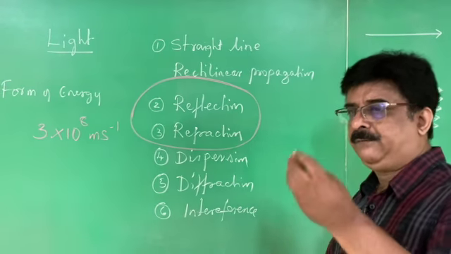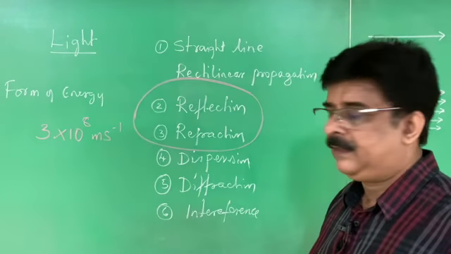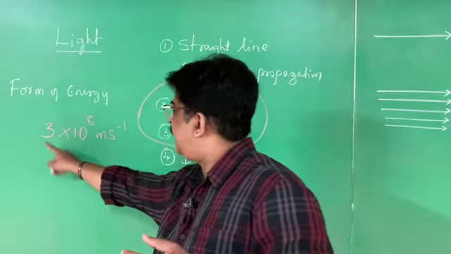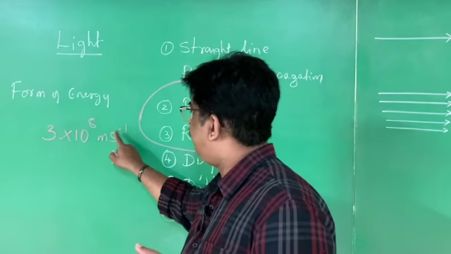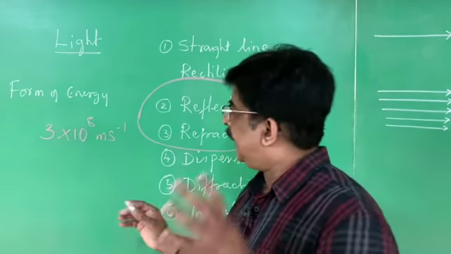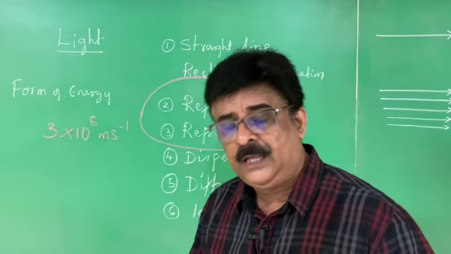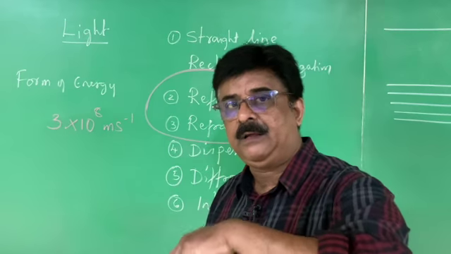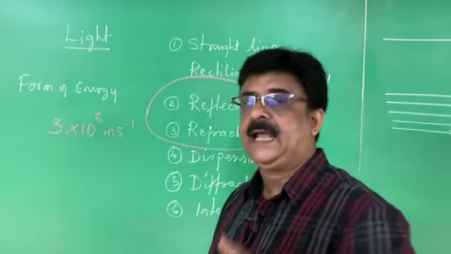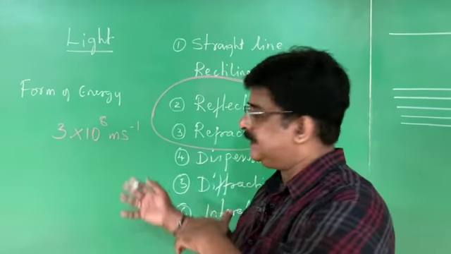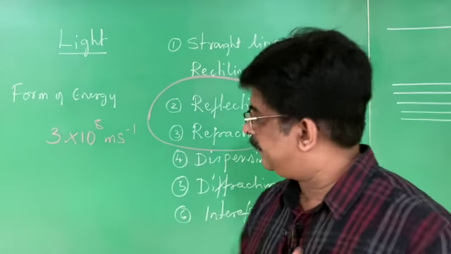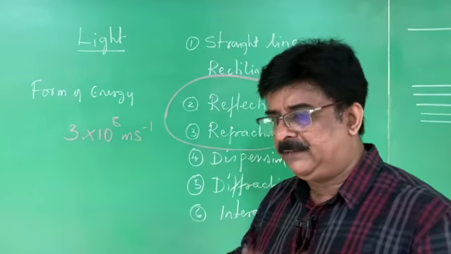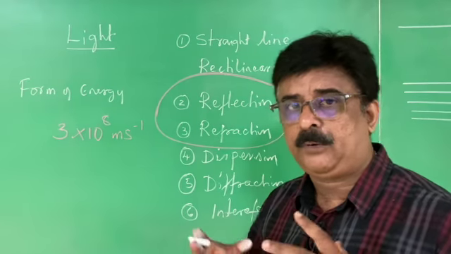To learn reflection and refraction, we need some basics. Light travels fastest in vacuum. The velocity of light is 3 into 10 to the power of 8 m s to the power of -1. Light is an electromagnetic wave. Waves are of two types: mechanical waves and electromagnetic waves. For example, sound is a mechanical wave, whereas light is an electromagnetic wave, and electromagnetic waves don't require a material medium for propagation.